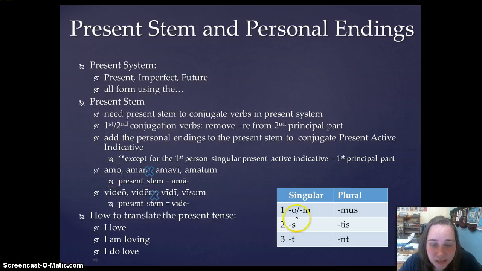Okay. Now, this first person singular is going to go in the first box. This first principal part is going to go in the first box, and then after that you need your present stem, ama or vide, and then you add these personal endings, and that's how you conjugate a verb in the present active indicative. Okay. Now that you know how to conjugate it, and we're going to go through an example so you can see a real verb, you also have to know how to translate it. You can translate the present tense into English as I love, I am loving, or I do love, okay?